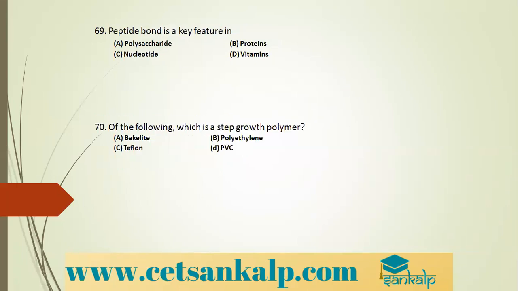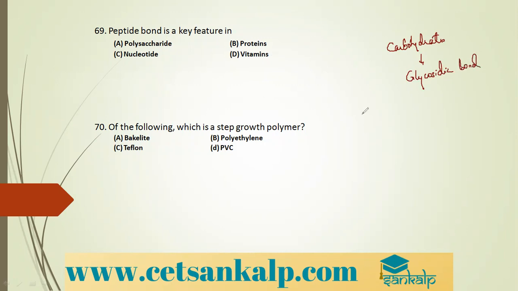Next question. Peptide bond is a key feature in which of these? Polysaccharides, sugars, carbohydrates have glycosidic bond, an O linkage.